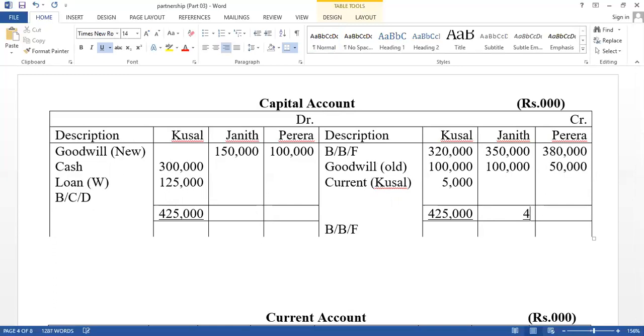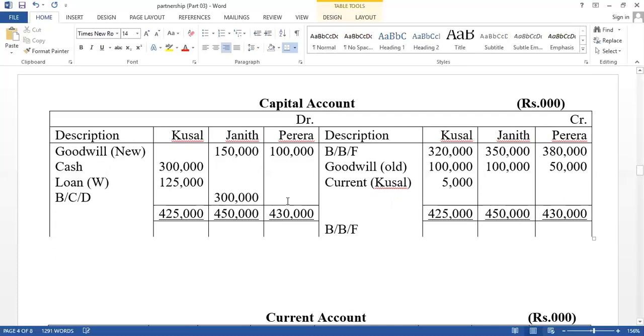Credit side total amount equals 450,000 and here 430,000. Then take the debit side, 450,000 as well as 430,000. Then the difference value, this one minus this one, equals 300,000.